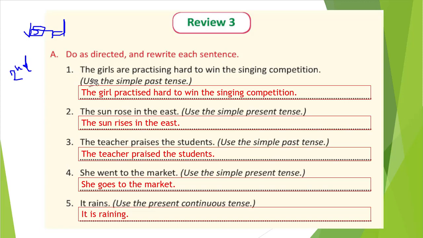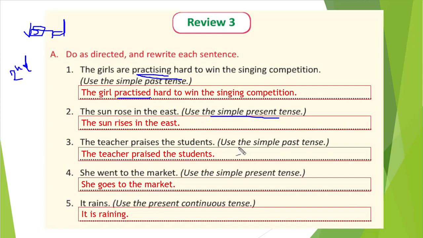So identify the verb here. The girls are practicing, right? So practicing is our verb. So we need to write practiced. The base form of practicing is practice, and the second form of practice is practiced, right? So we have got practiced. Remaining part same: the girls practiced hard to win the singing competition, right? It was very easy.